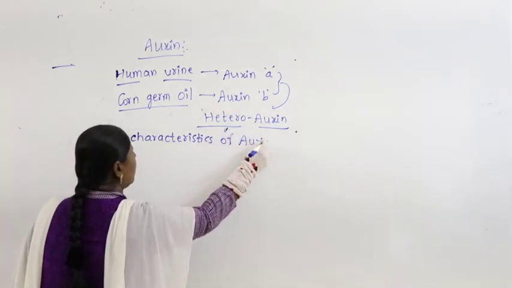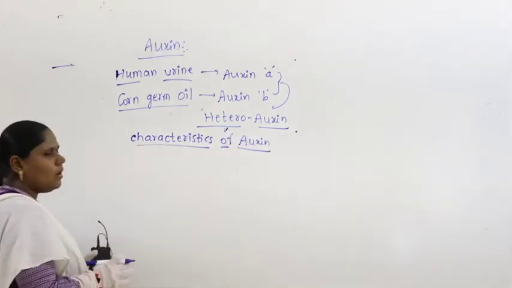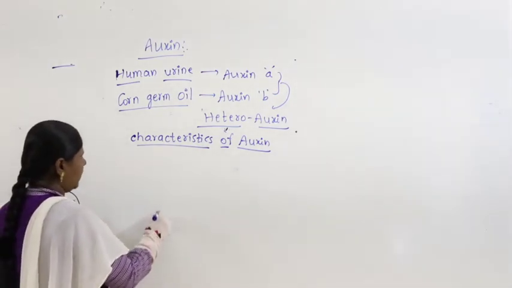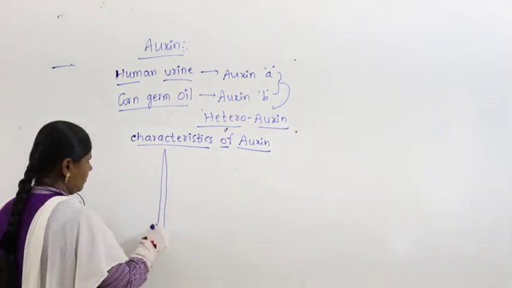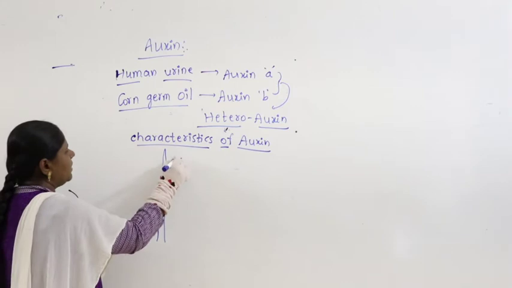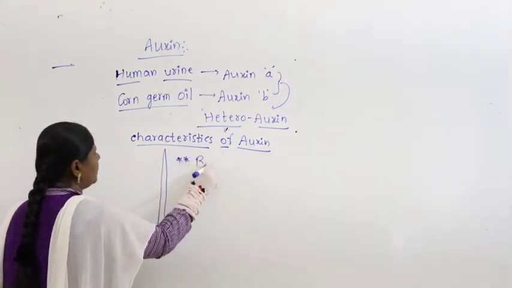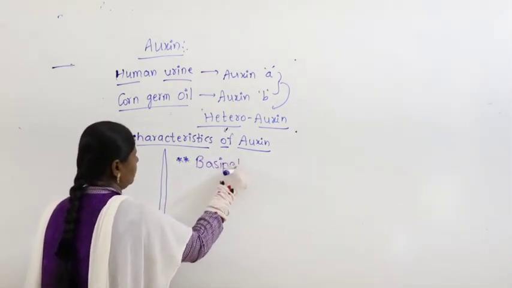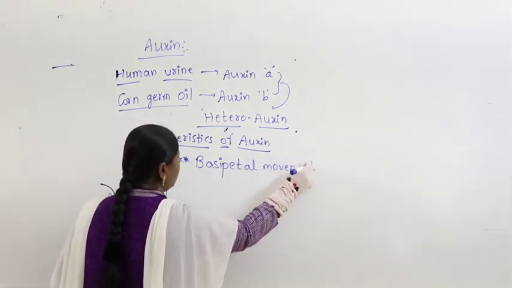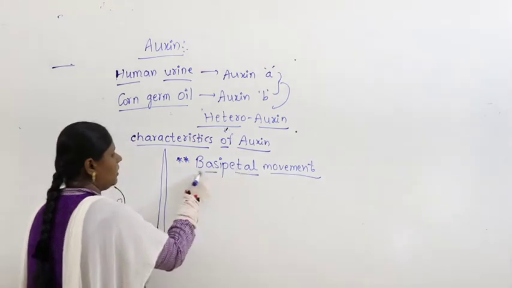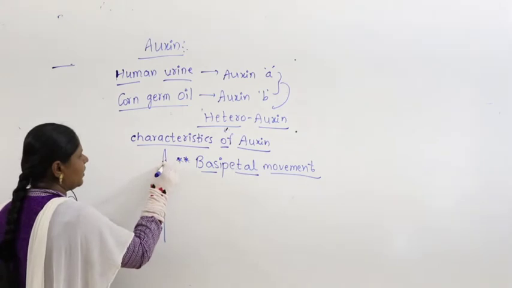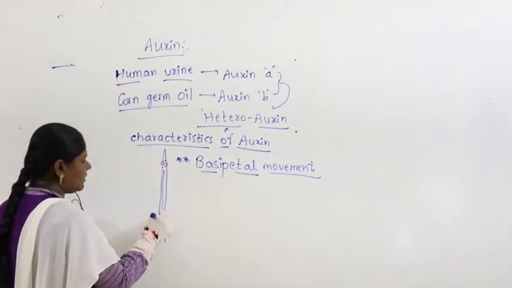What are the characteristics of auxin we have to remember here? For example, if you look, this is the tip. Mostly auxin shows what is called basipetal movement. What is basipetal movement? Auxins are synthesized somewhere at the tip and they get translocated here.